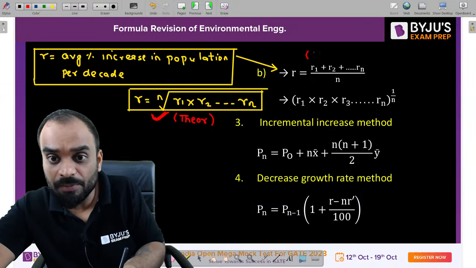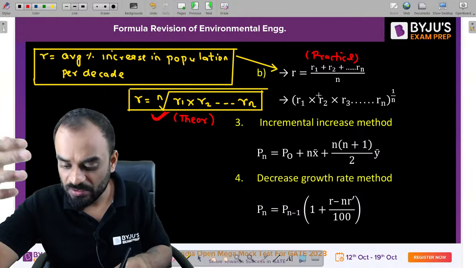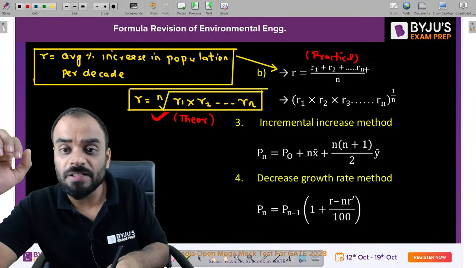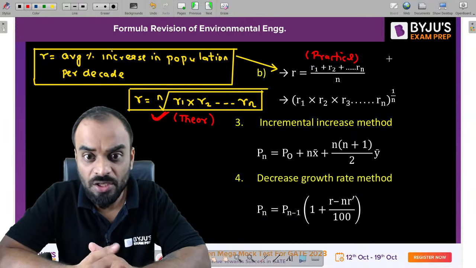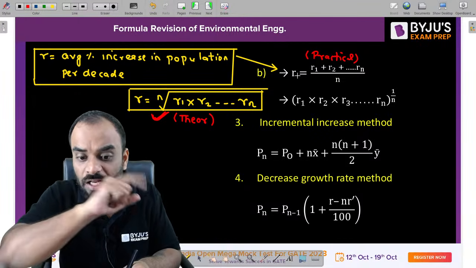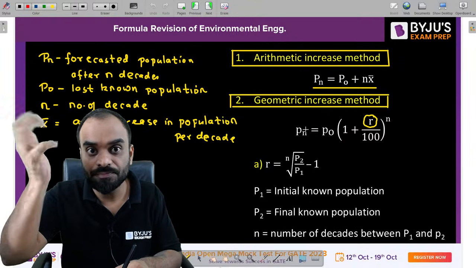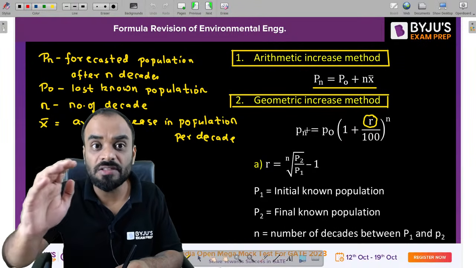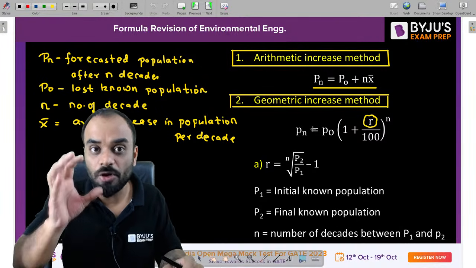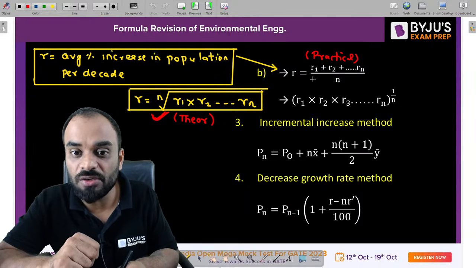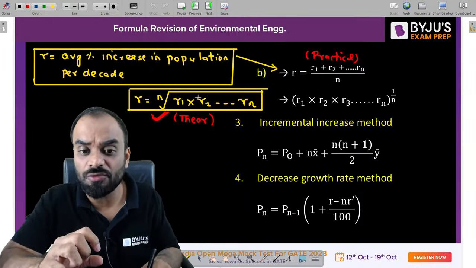But for practical purpose, you can use this particular value. Now the question is, sir, why is it so? Because you know guys, the arithmetic mean is always greater than the geometric mean. So if you have a higher value of R, can I say that the projected population will be higher also? So it will give us an extra factor of safety for the future. And that is the reason for practical purpose we use this formula to estimate the value of R. But in theoretical condition, you have to use this one only.